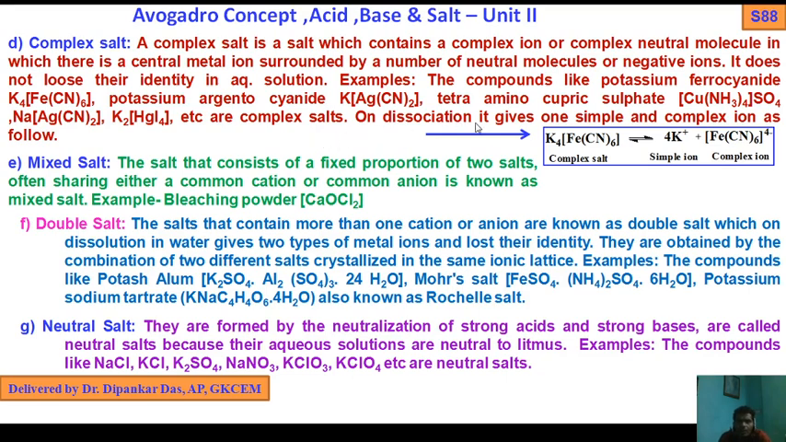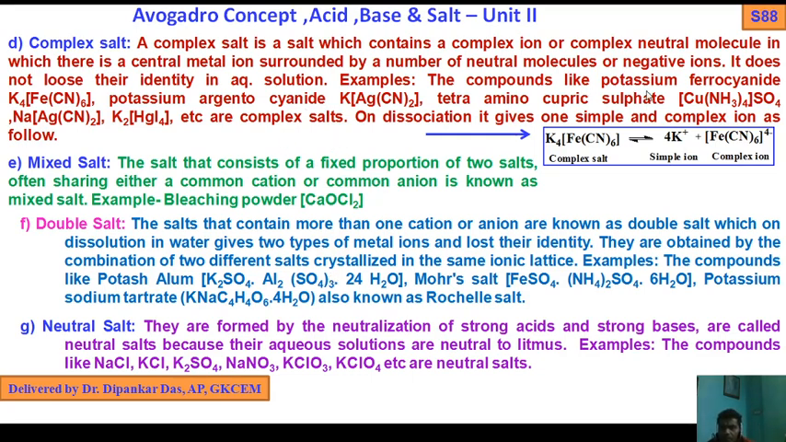On dissociation, it gives simple and complex ions as follows. So what I told you: a complex salt contains complex ions or complex neutral molecules in which there is a central metal ion surrounded by a number of neutral molecules, that is ligands. CN is a ligand here, the negative ions. It doesn't lose its identity. If you dissolve it, you get 4K+ and Fe(CN)6 4-. This is the complex ion, this is the simple ion. So it doesn't lose its identity.